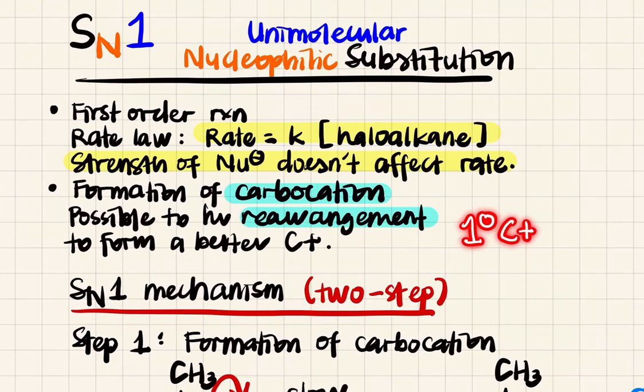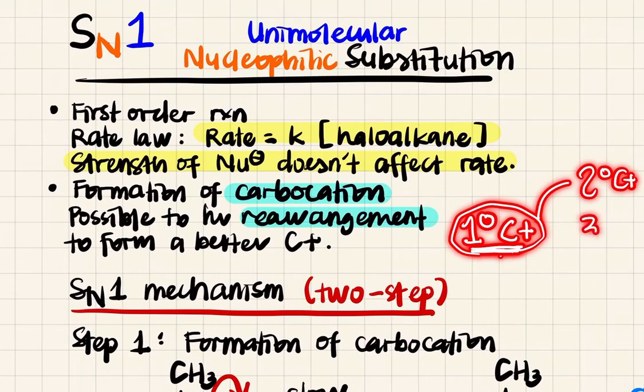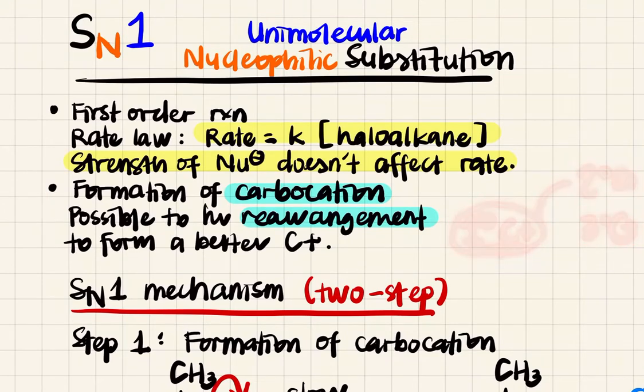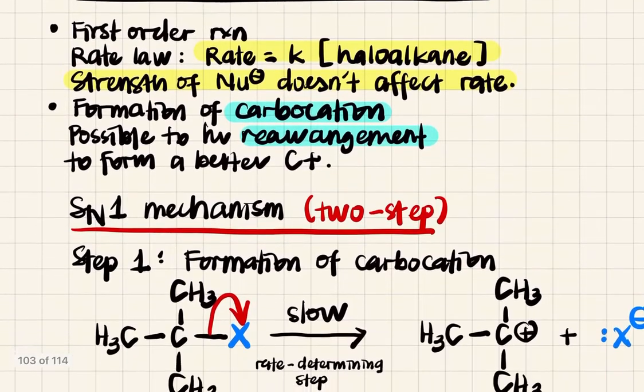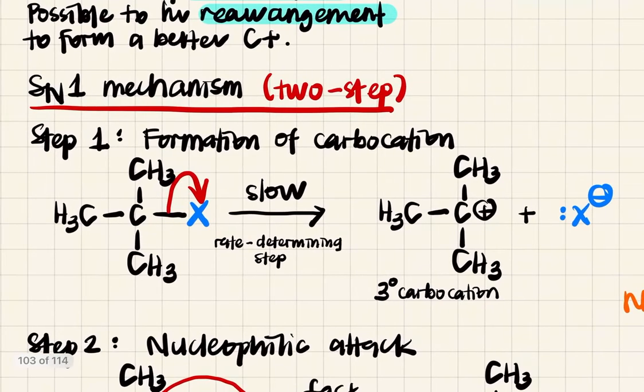Dia depend. Kalau awak punya primary carbocation ni, awak punya haloalkane ni, boleh rearrange untuk jadi secondary carbocation atau tertiary carbocation, using 1,2-methyl shift atau 1,2-hydride shift, then it can undergo Sn1. Tapi kalau tak boleh. Okay, so we're going to look at Sn1 mechanism.